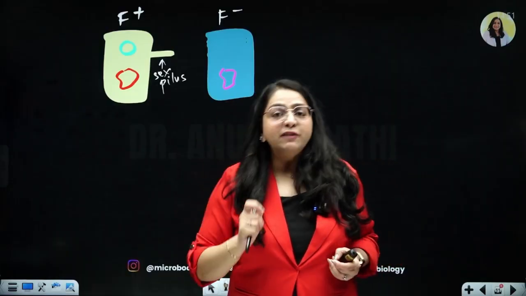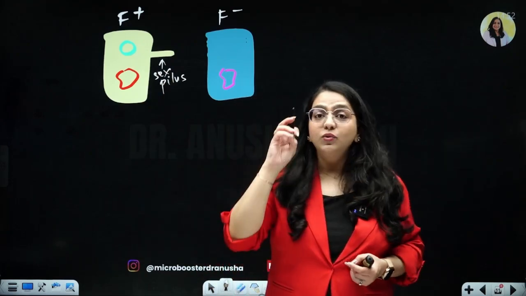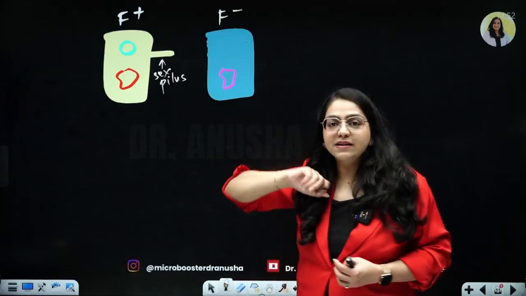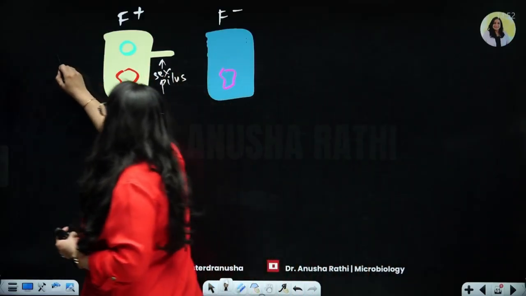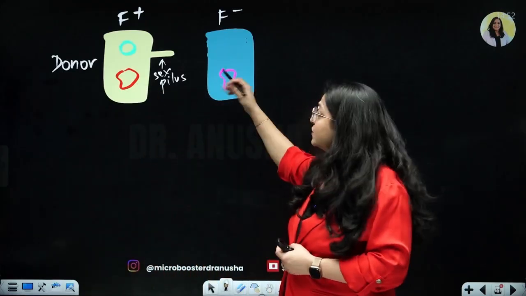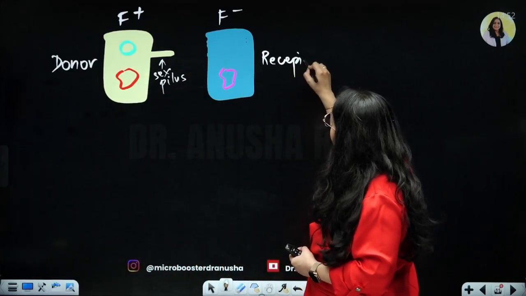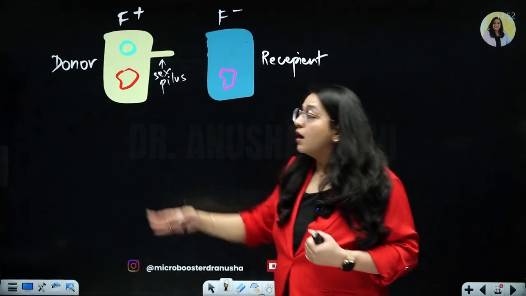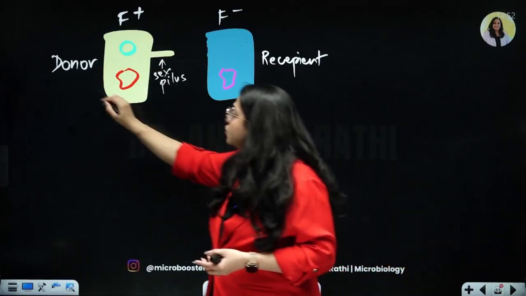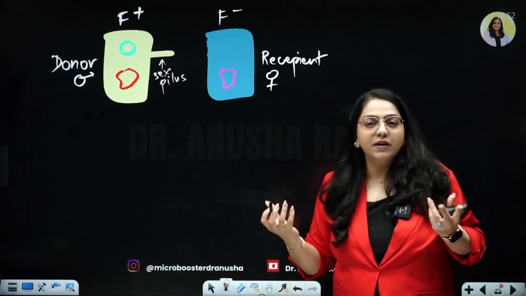Now the plasmid for fertility is present in F plus cell. So it is only the F plus cell which has the ability to transfer this plasmid to this one. So this guy can become a donor. So this is a donor bacteria and he's going to receive the plasmid. So this guy becomes the recipient bacteria. So what happens in conjugation is a donor bacterium gives the plasmid to a recipient bacterium. We can also call him a male bacteria and him a female bacteria. You know, just the ways of nomenclature.